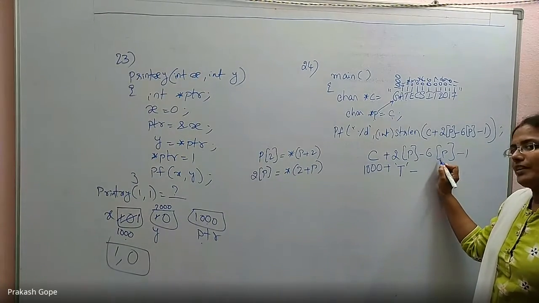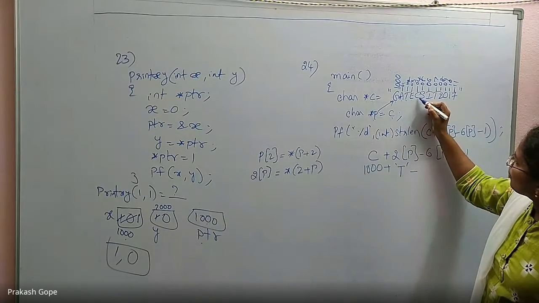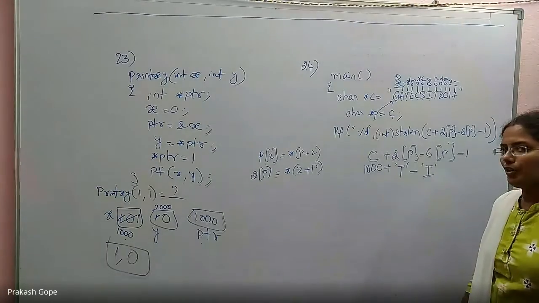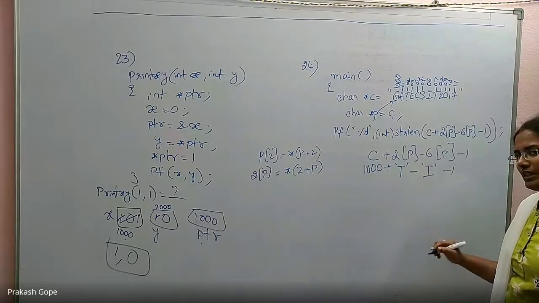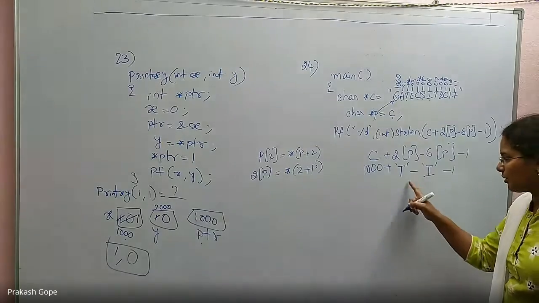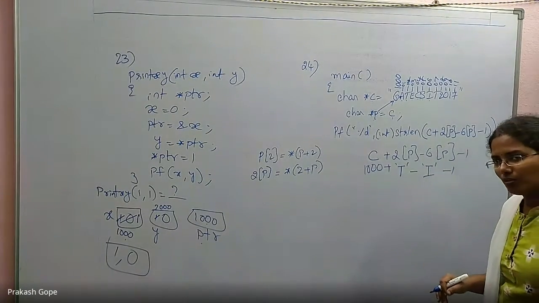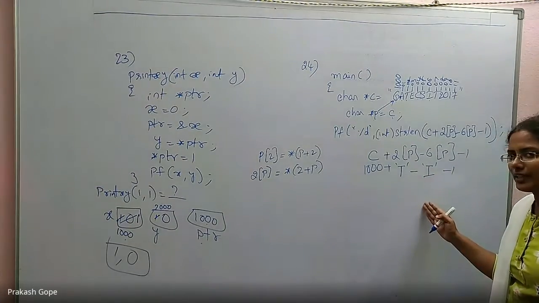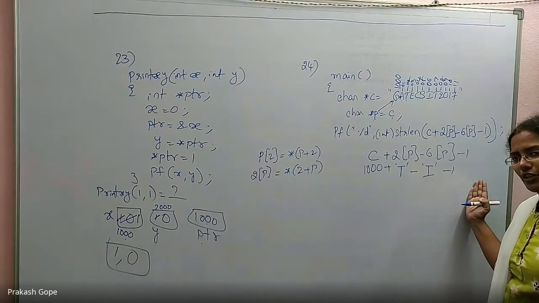Then 6 of p is nothing but p of 6. So this is 0, 1, 2, 3, 4, 5, 6. 6 is character I. p of 6 is character I. Minus 1. This is what I need to solve. For a pointer variable, you can add and subtract an integer but not characters, which means these characters are automatically converted to integers. So what is the integer equivalent of these characters? Their ASCII codes. So you take those ASCII codes and perform the operation.